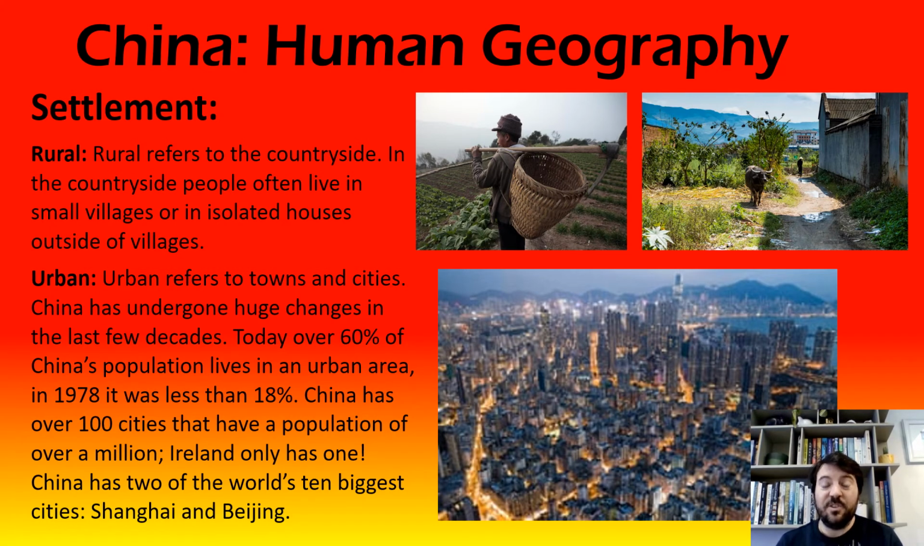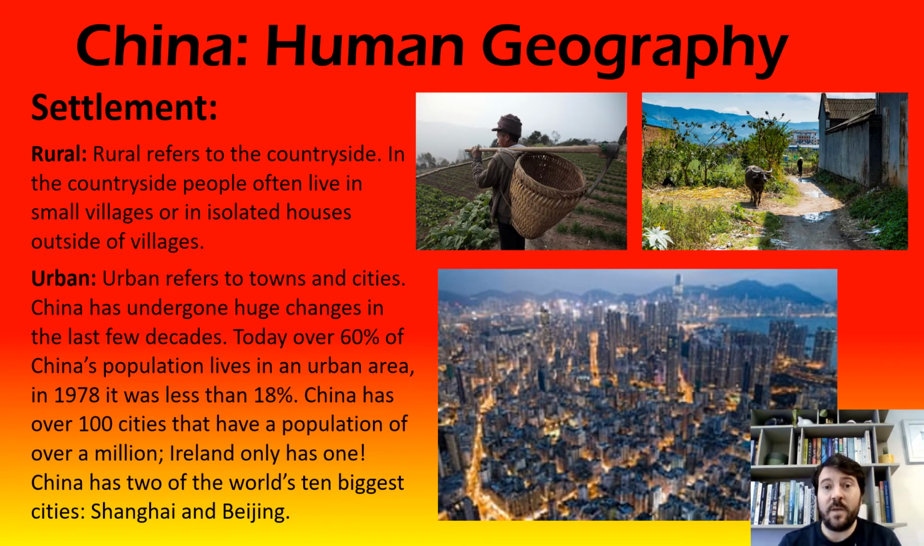So, it's much harder to live up at the top of a really high mountain than it would be to live on a nice flat farmland near a river. So physical geography and this part of human geography have a big connection with each other. So two of the main types of human settlement are rural and urban. So rural means the countryside and urban means towns and cities.